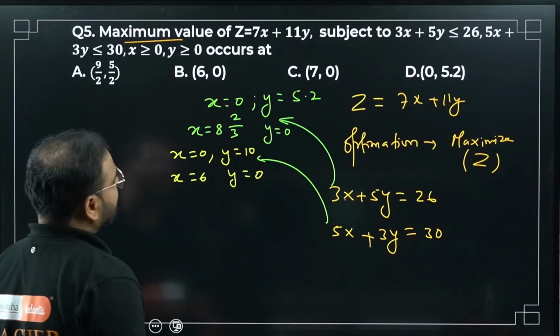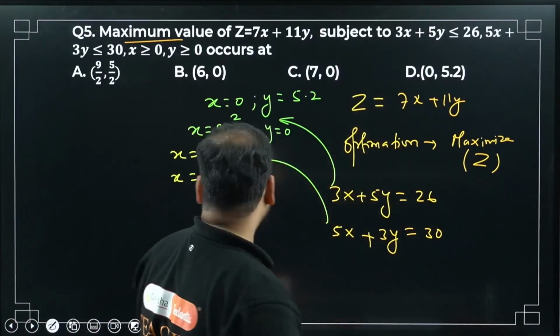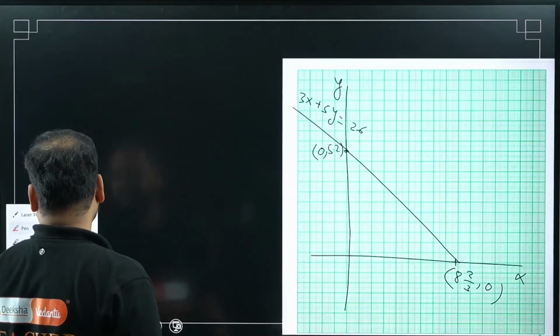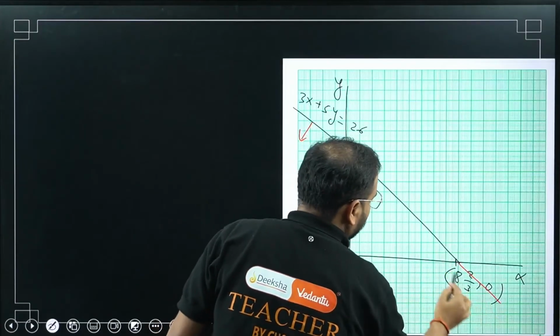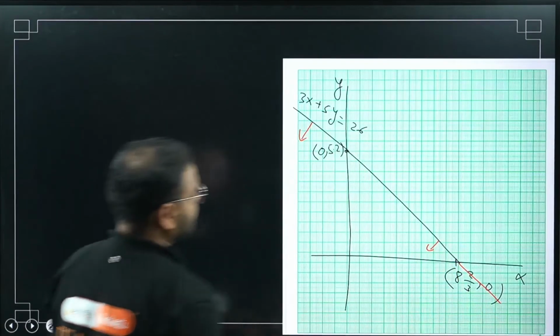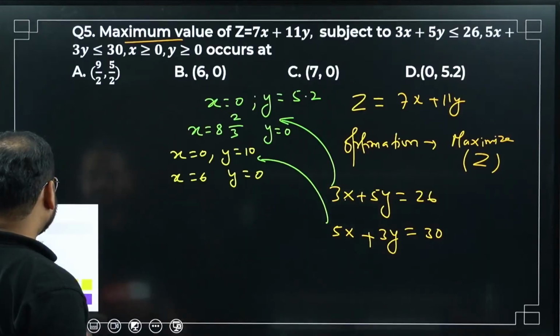Are we looking for greater than or less than? Less than. It means below, below both of these conditions. Now let's plot the next line.